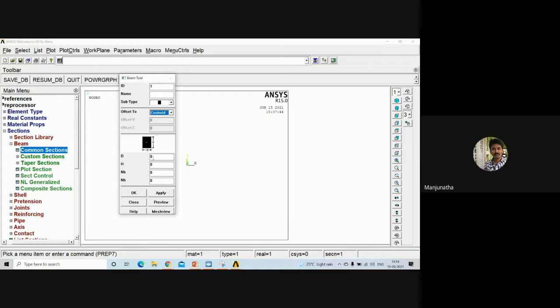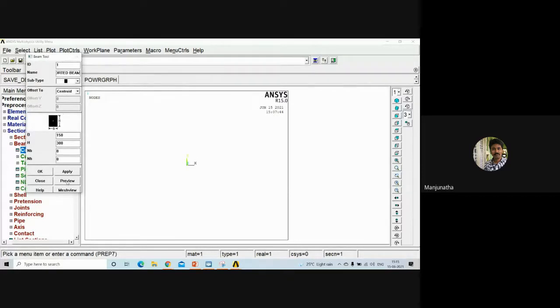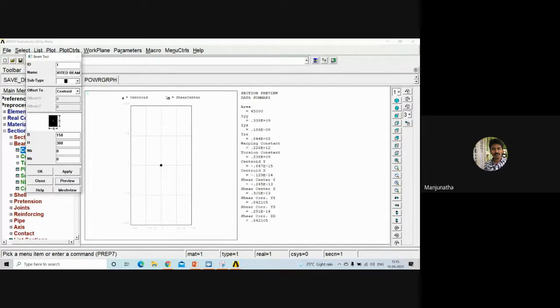Okay, sir. Fine. So now let's define the breadth as 150 and height as 300. If you want, you can give the name as simply supported beam. I will give the name as simply supported beam. After defining all the necessary parameters, you just click on preview to verify how it looks.